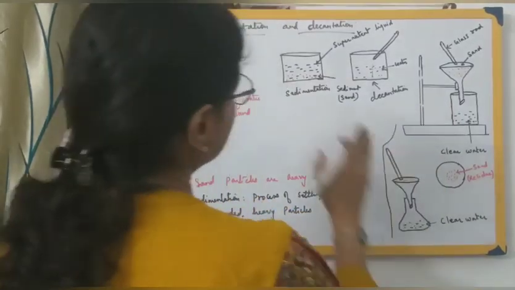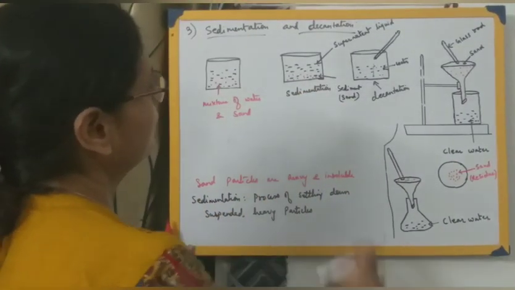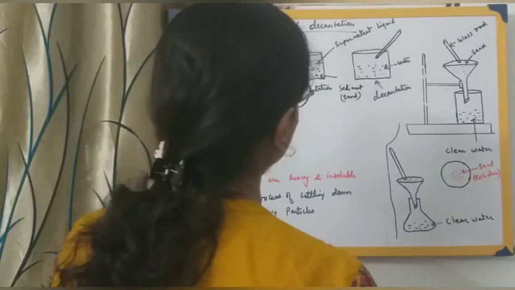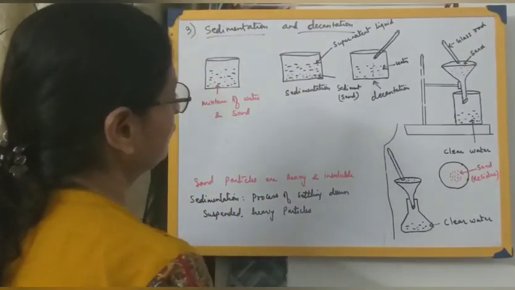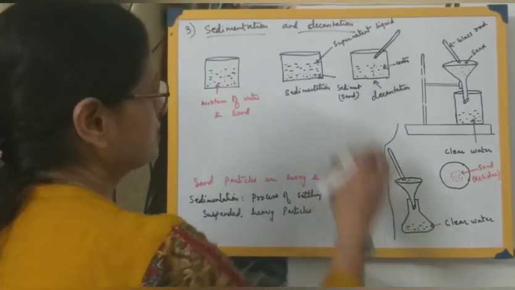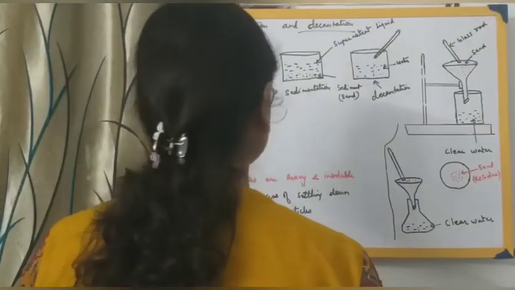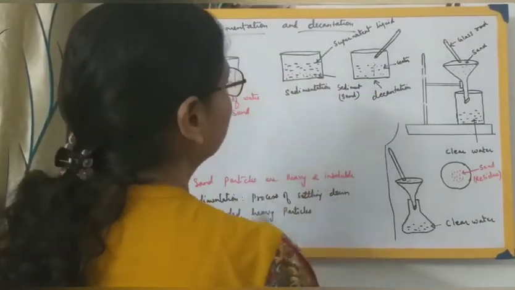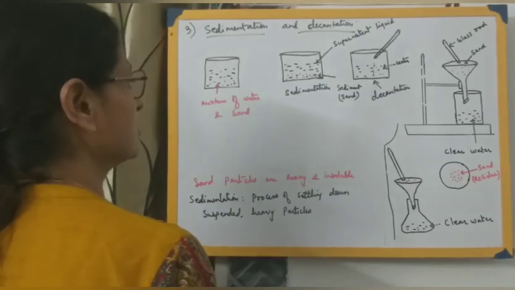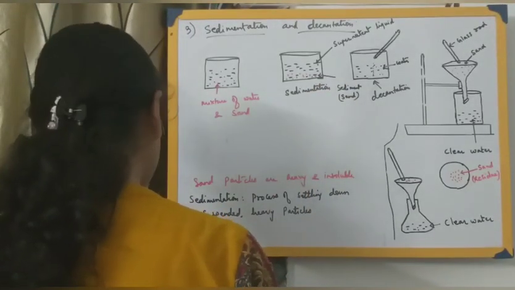Clear, students? So this first part is sedimentation, and the second part is called decantation. Whenever we carry out sedimentation, we always follow it with decantation. Both processes have to be done together, one after the other. First the sedimentation and then the decantation. So I hope it's clear.